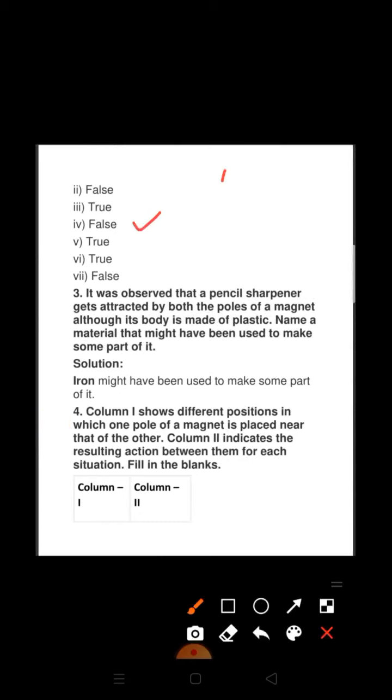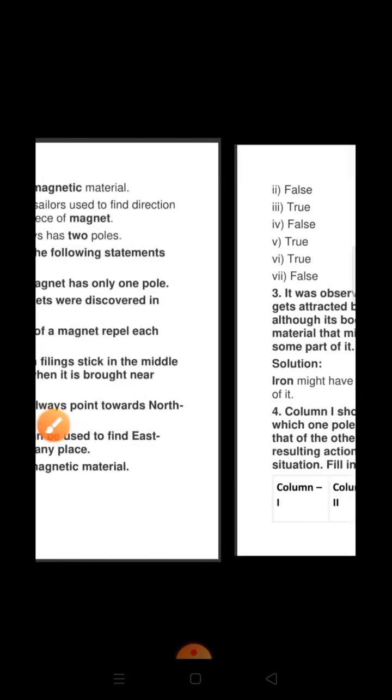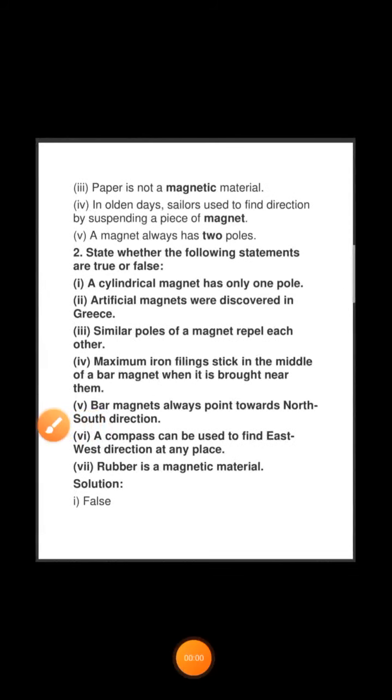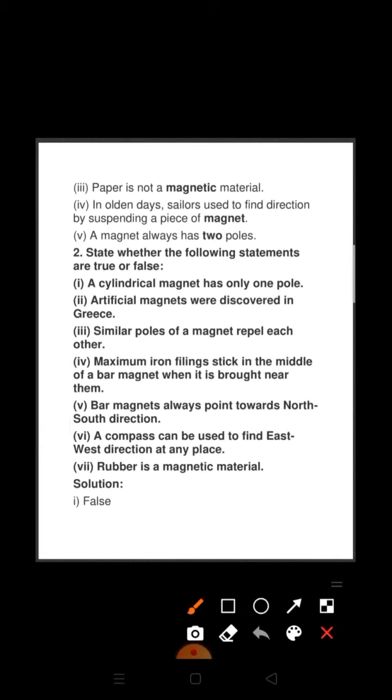Why? Because most of the iron filings will get attracted not at the middle but at the ends of the magnet. So it is false. Now the fifth one. A bar magnet always points toward north and south direction. So yes, it is true that a magnet will always point towards north and south direction.